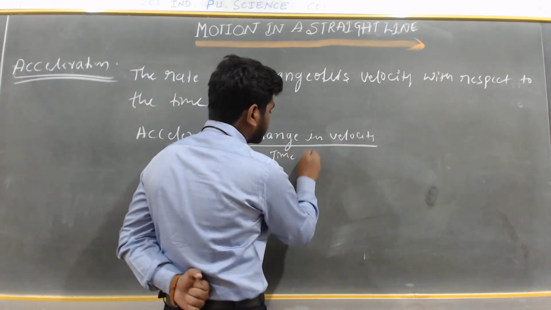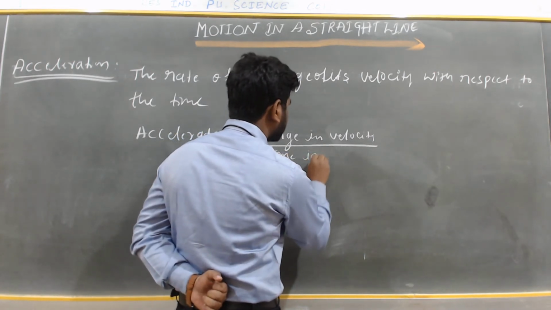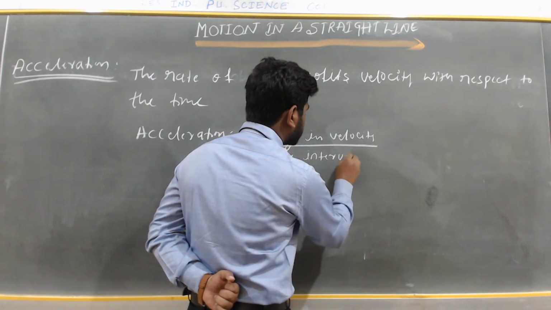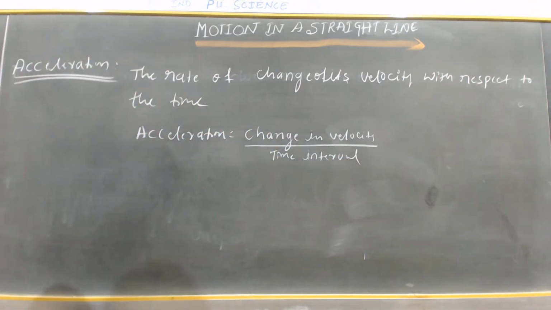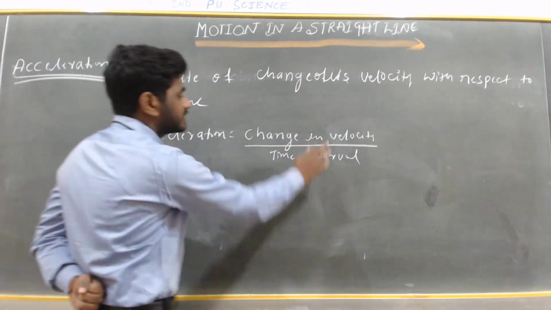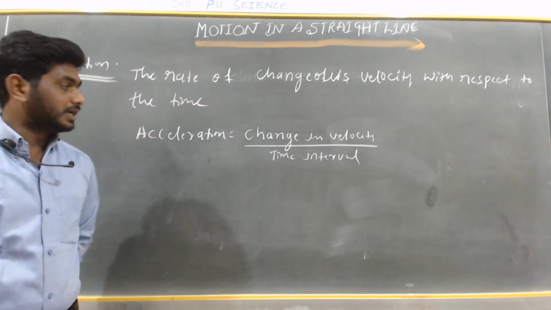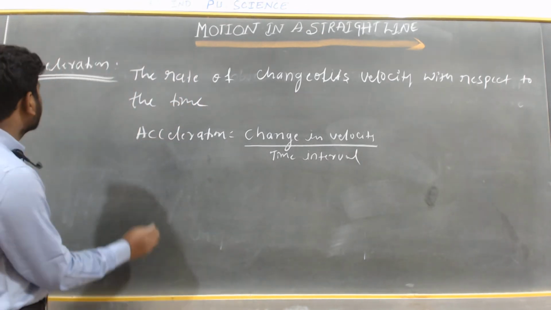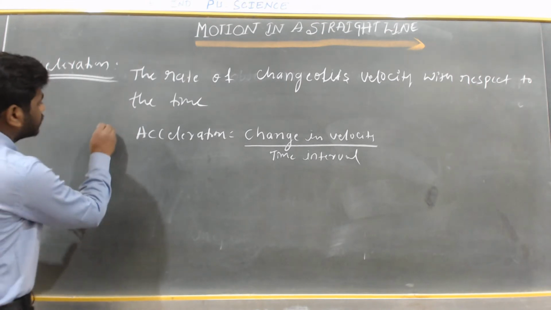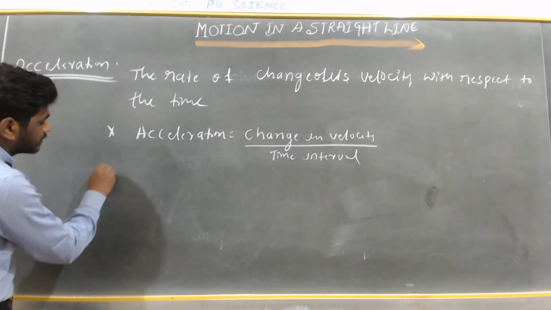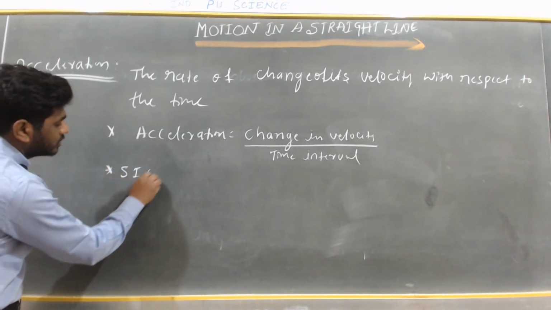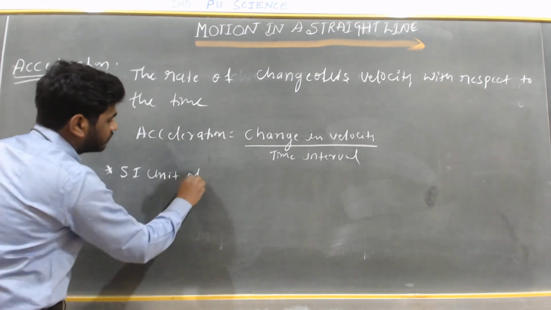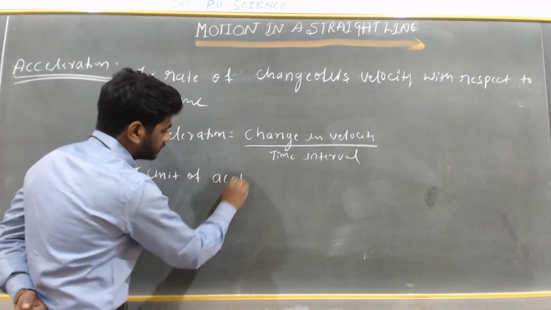So this is the acceleration. What is the SI unit of acceleration?